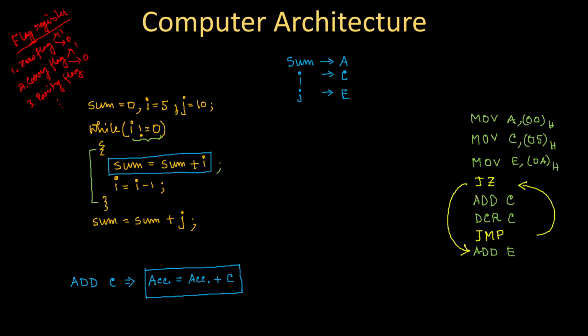And what actually happens with the JZ that I am writing as a programmer is that your processor checks the status of the zero flag. Because if I becomes 0, this zero flag will become 1. And if this becomes 1, then it will jump from here to here. So this is the hidden reason. Anyway, right now you don't need to go through all these hidden reasons.